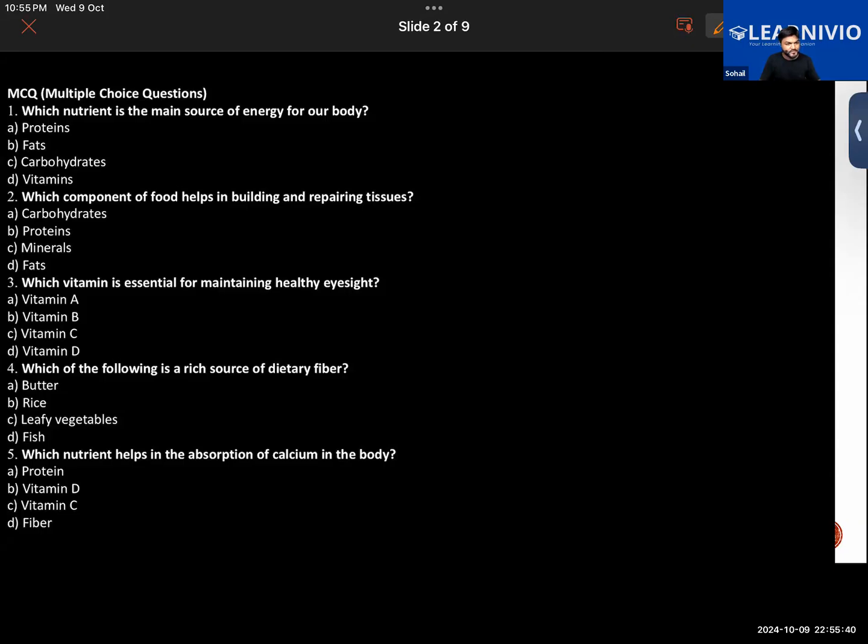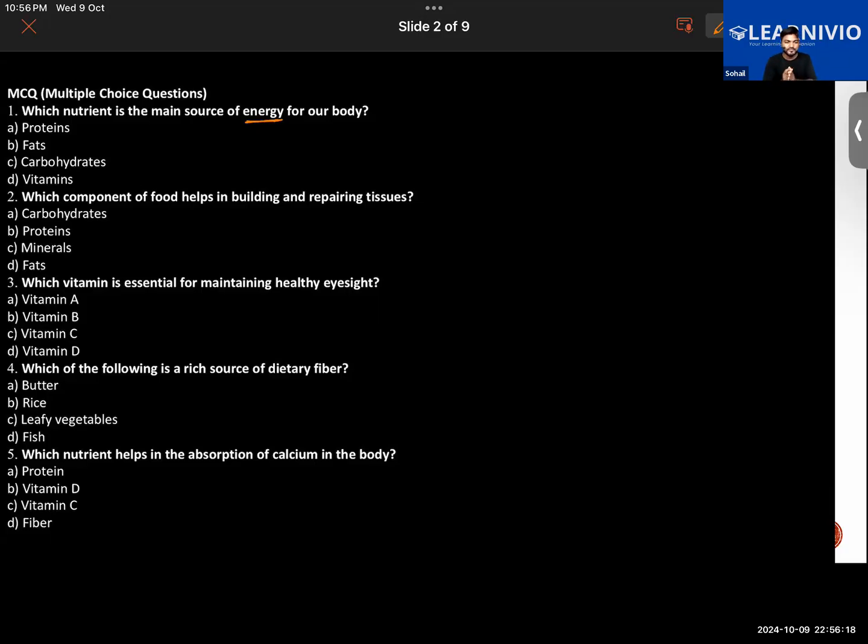Which nutrient is the main source of energy for our body? What is the nutrient that is the main source of energy for our body? Sir, vitamin. It's talking about energy, no, Ayush. Source of energy means like fat. But it's talking about the main source.